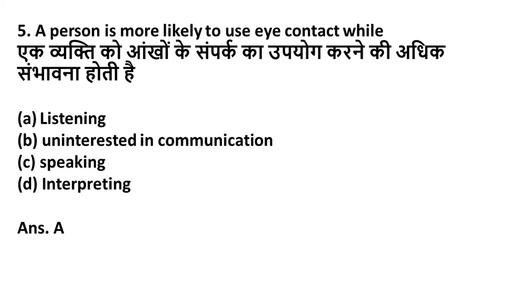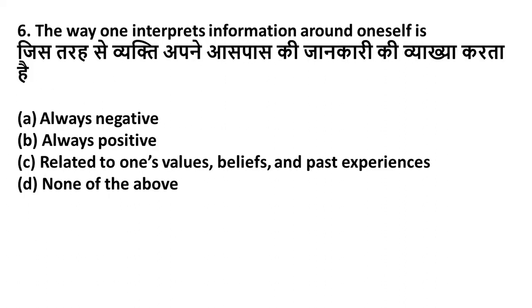Now let us go to the next question. The way one interprets information around oneself is: option A, always negative, option B, always positive, option C, related to one's values, beliefs, past experiences, D, none of the above. Friends, the way one interprets information around oneself is related to one's values, beliefs and also past experiences. So option C is the right answer.